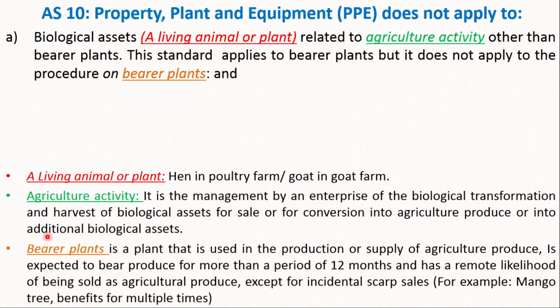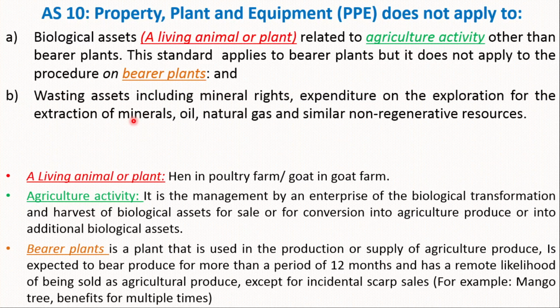A mango tree is a bearer plant, and it gives benefits multiple times. This is also one of the conditions. So if the bearer plant is there, the standard applies to the bearer plant, but it does not apply to the produce on the bearer plant.